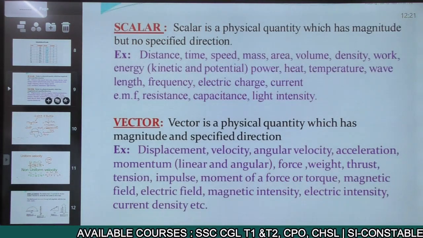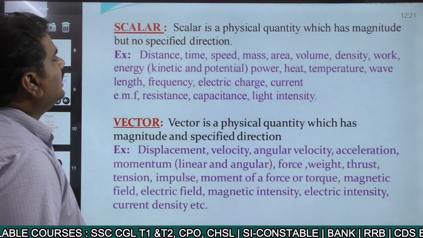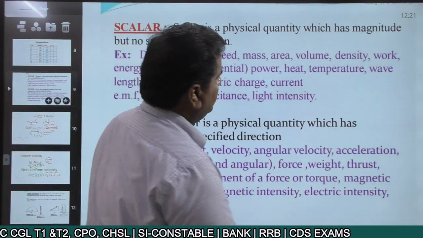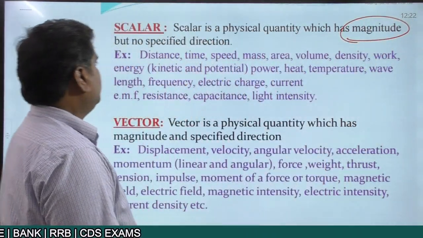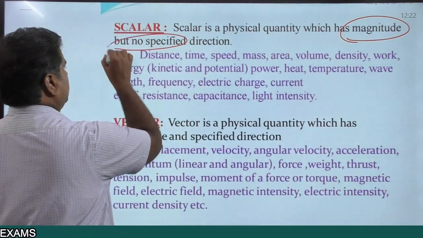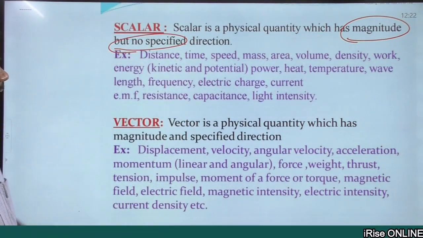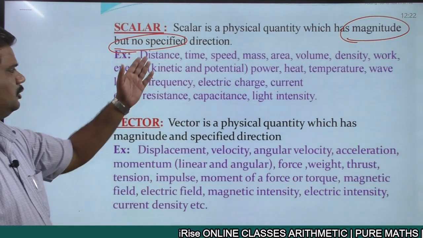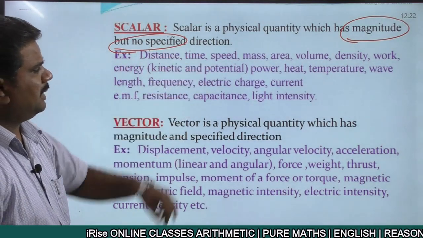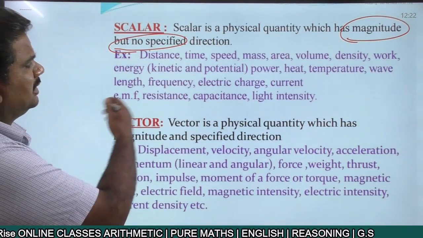Now, talking about scalars, a scalar is a physical quantity which has only magnitude, without any specific direction. That is what you call a scalar. Examples of scalars: distance, time, speed, mass, area, volume. You can give any number of examples.